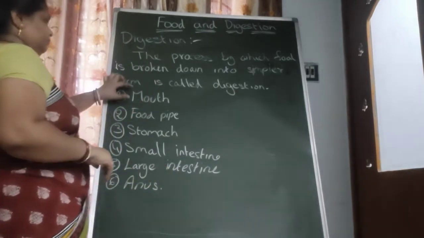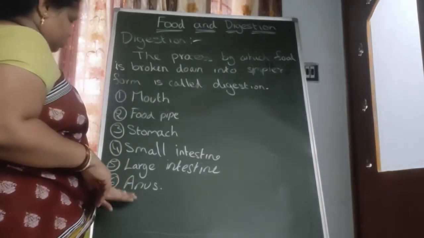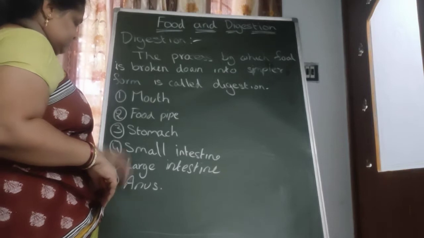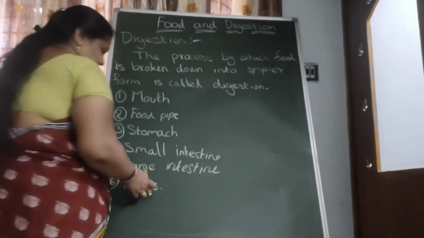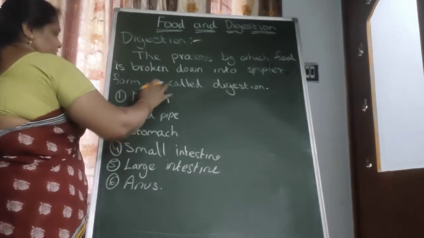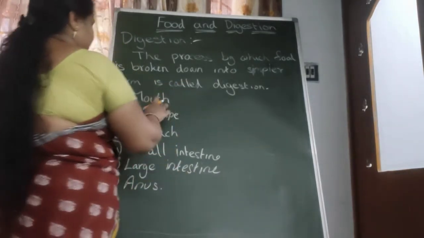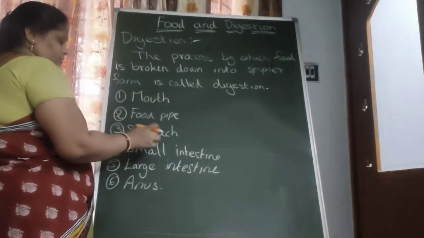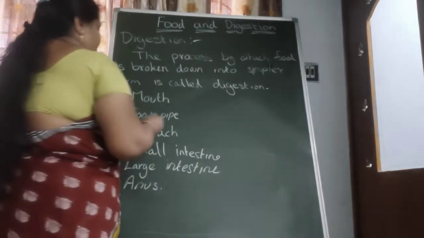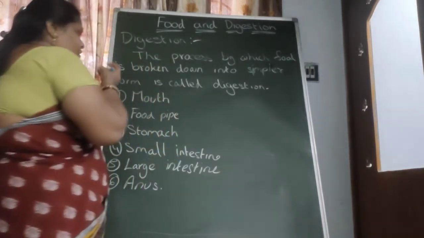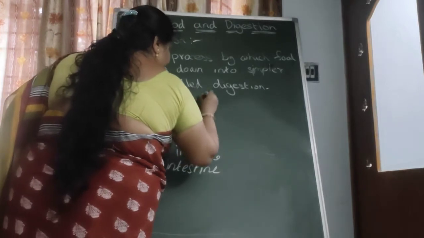The food we take through the mouth is finally converted into waste material and removed through the anus. These parts are involved in the digestion process: mouth, food pipe, stomach, small intestine, large intestine, anus. First we take the food through the mouth. In the mouth, there are teeth and saliva.